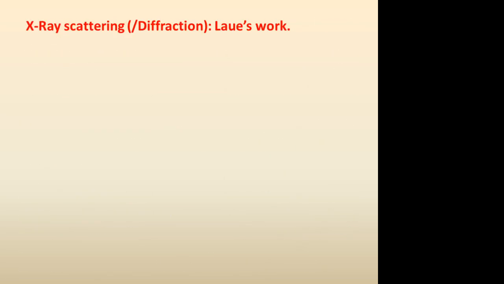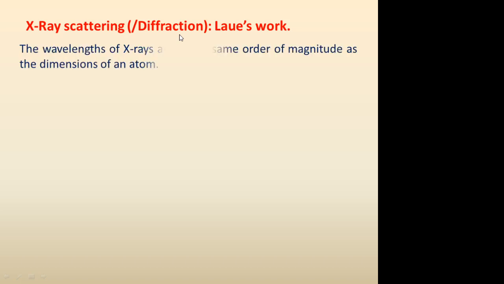Now let us have a look at X-ray scattering, with a specific stress on diffraction of X-rays. Here we are going to discuss Laue's work on diffraction as well as Bragg's work on diffraction. First let us see Laue's work on diffraction. The wavelength of X-rays is of the same order of magnitude as the dimensions of an atom.